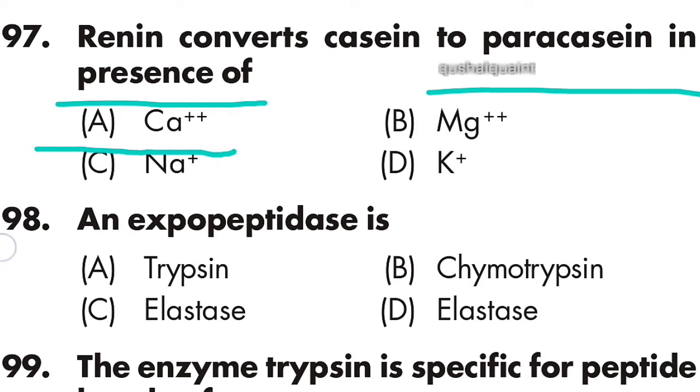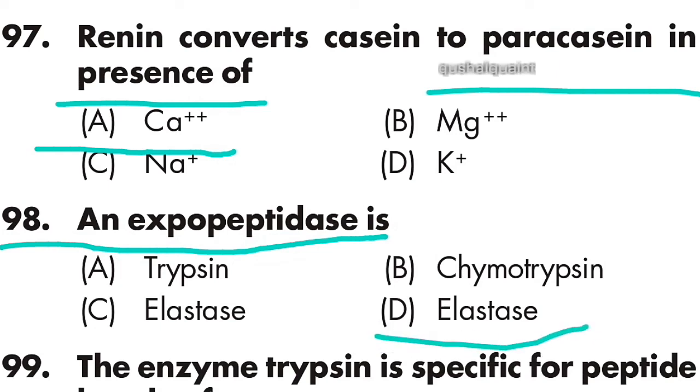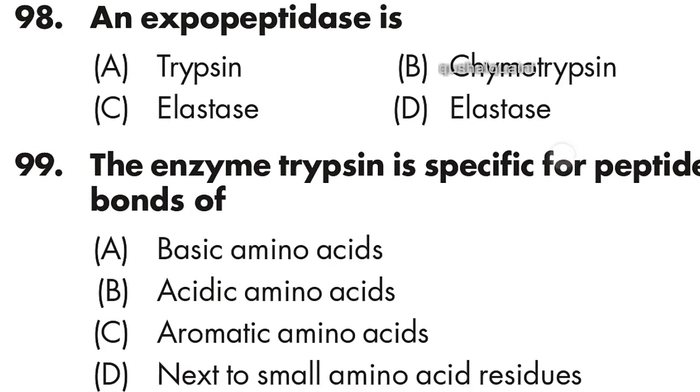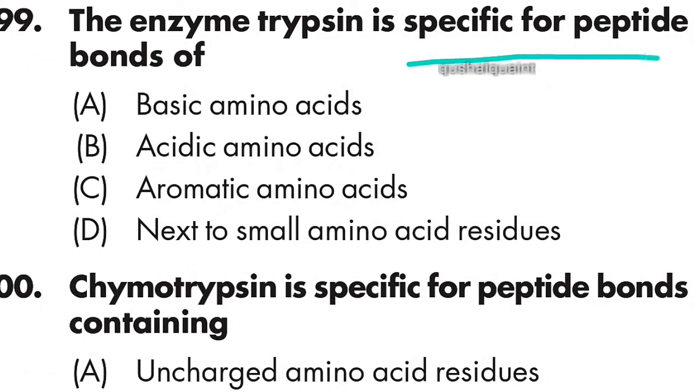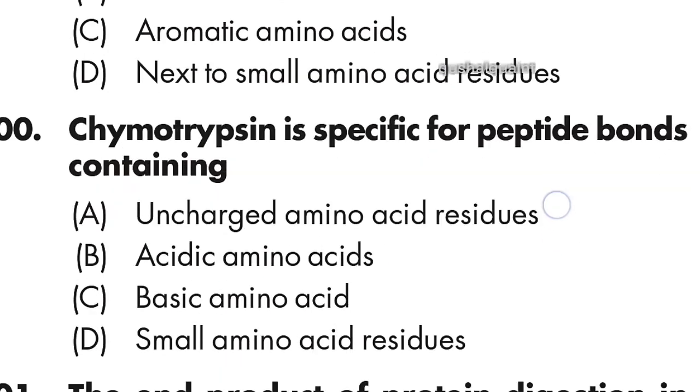98. An exopeptidase is elastase. Option D is right. 99. The enzyme trypsin is specific for peptide bond of basic amino acids. Option A is right.